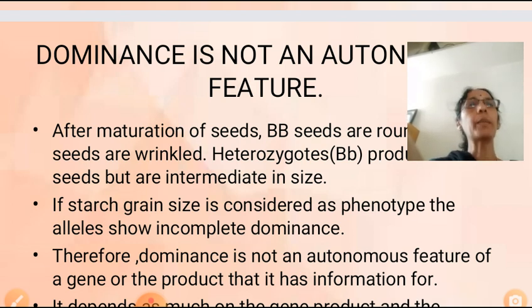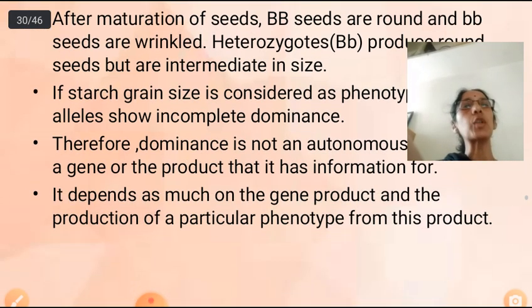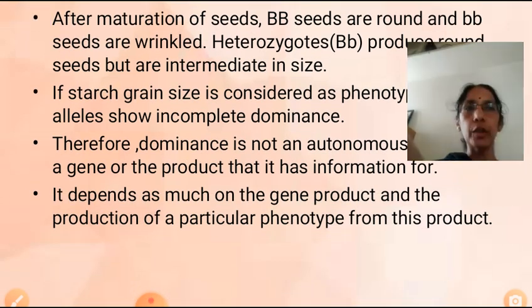So, dominance is not an autonomous feature of a gene or the product that it has. It is not an independent feature of a gene or the product, but it mainly depends on the product. Is it clear for you? If you are taking starch grain as a character, it is controlled by a single gene, capital B. This gene has how many alleles?